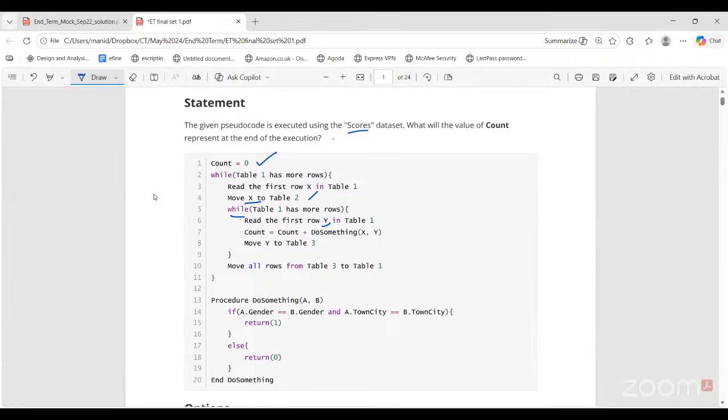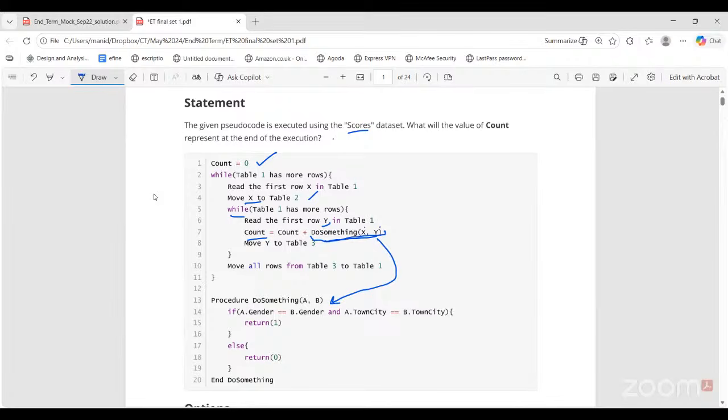Right, so we have card X and card Y. Now the count variable is updated by count plus doSomething(X, Y). So doSomething is the procedure call. From here control shifts to the definition of the procedure, which takes both the cards X and Y.